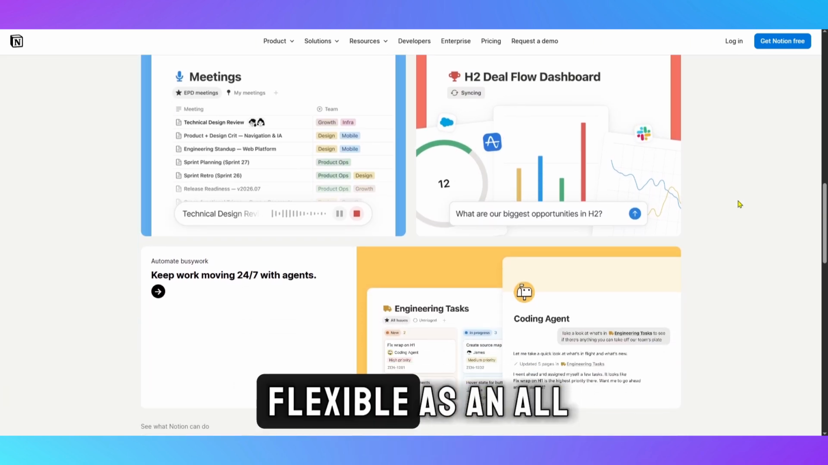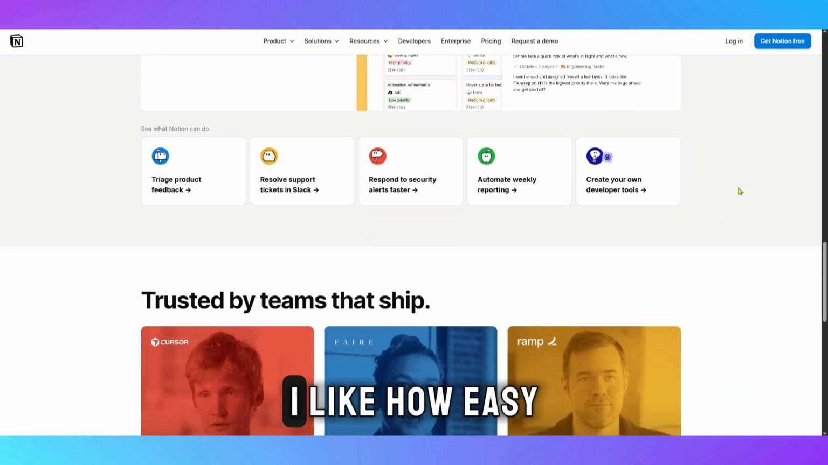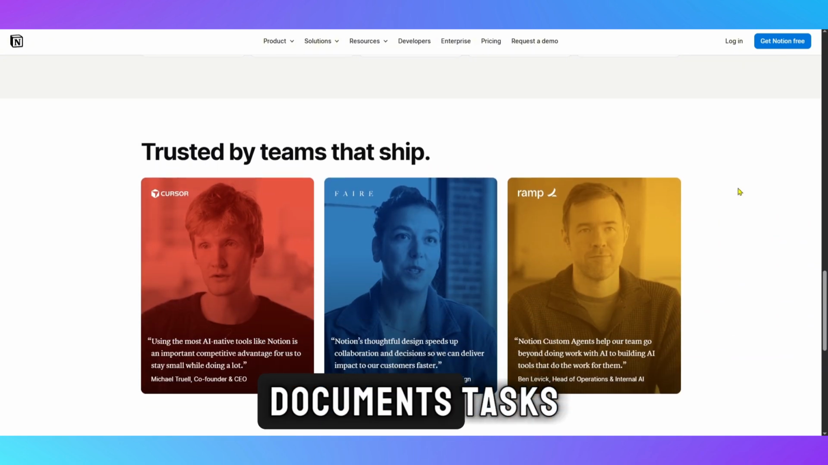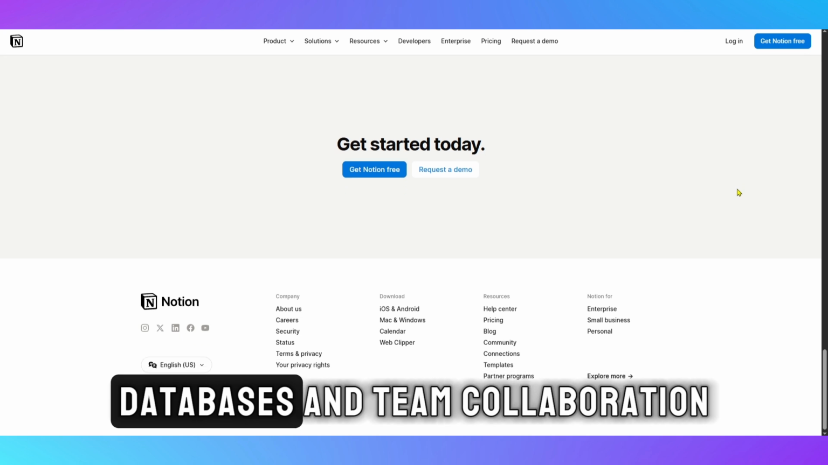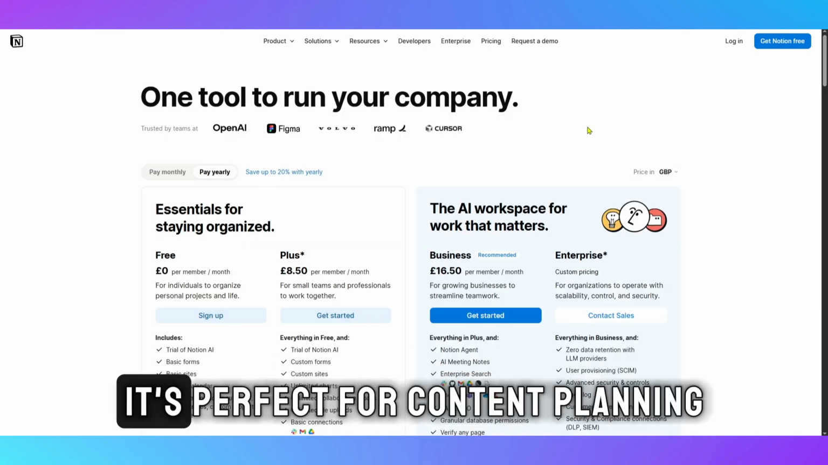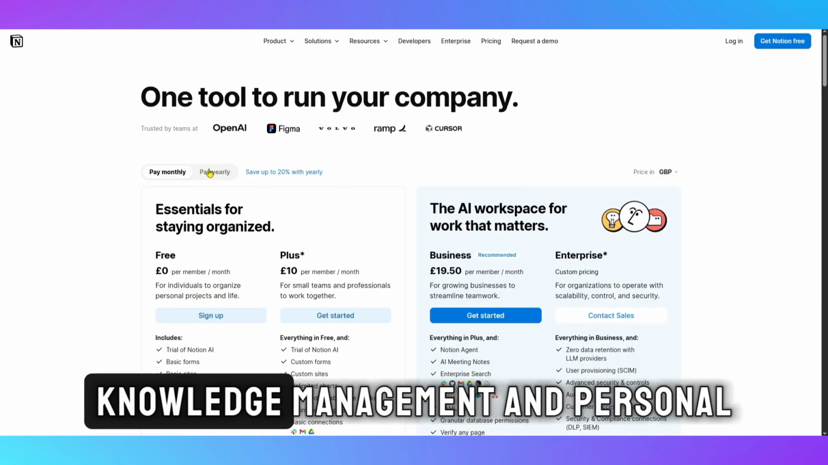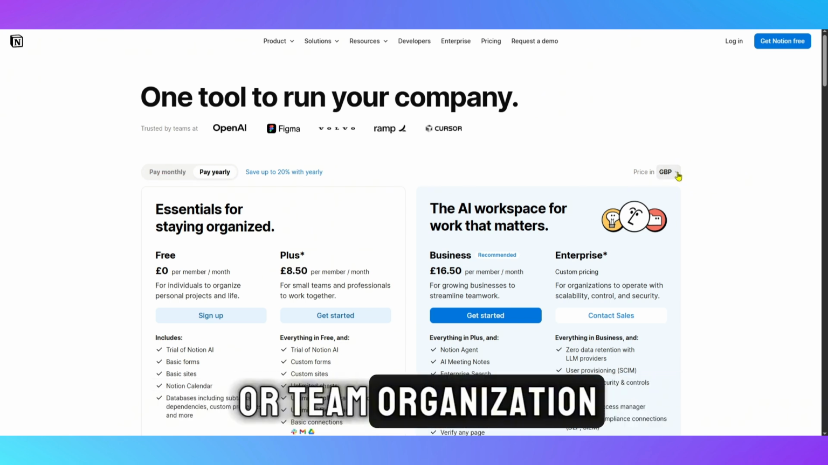Notion is much more flexible as an all-in-one workspace. I like how easy it is to combine notes, documents, tasks, databases, and team collaboration in one place. It's perfect for content planning, knowledge management, and personal or team organization.